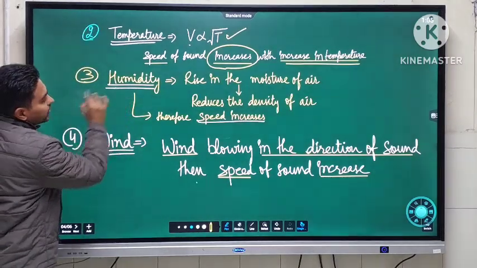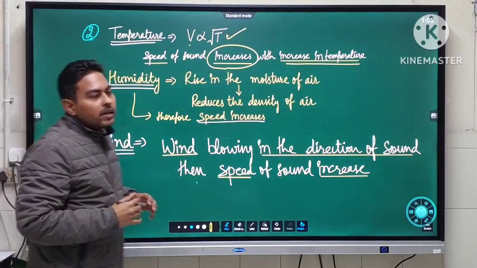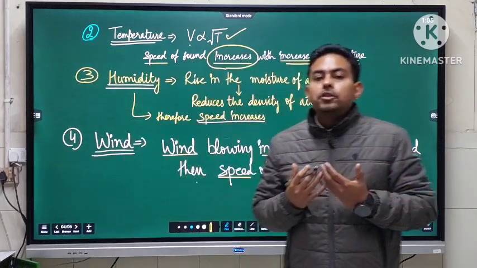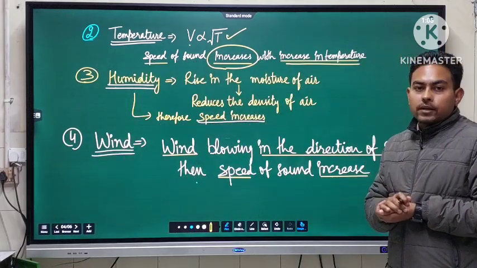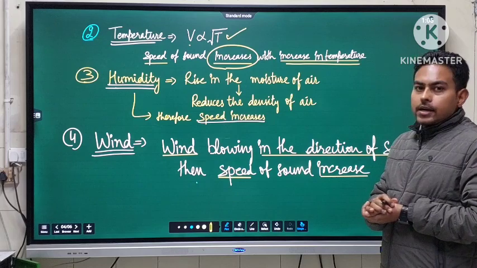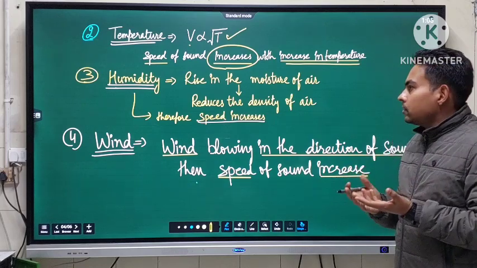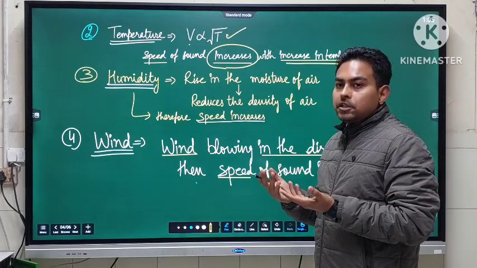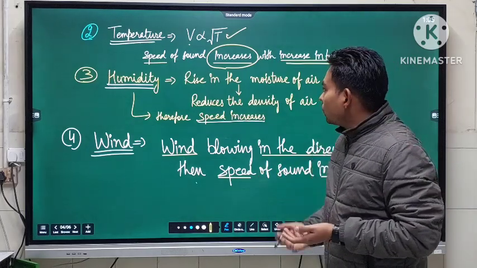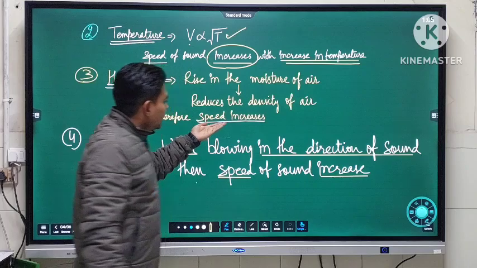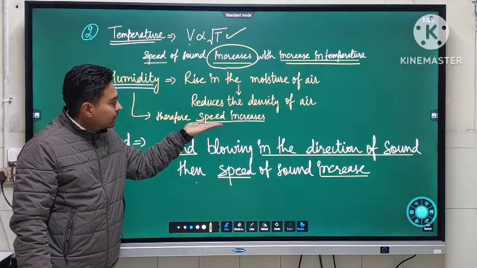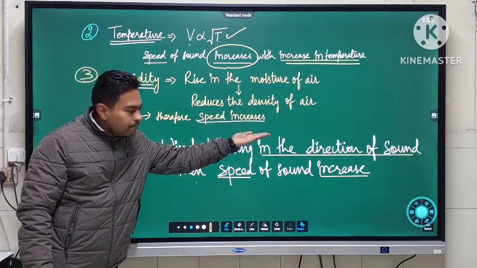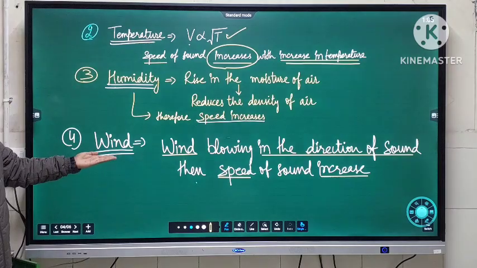The third is humidity. Humidity means the increase in the moisture content in the air. Generally air is dry air. So when the moisture content increases, the density of dry air decreases, due to which we can say the speed of sound in the humid medium is increasing. Clear?